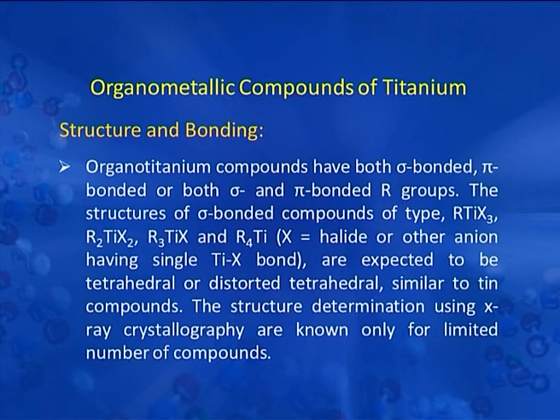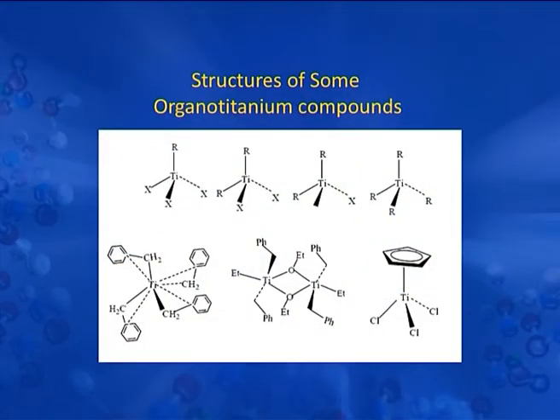Structure determination using X-ray crystallography is known only for a limited number of compounds. So, this figure depicts the structures of various organotitanium compounds.